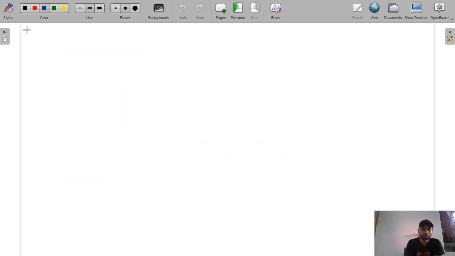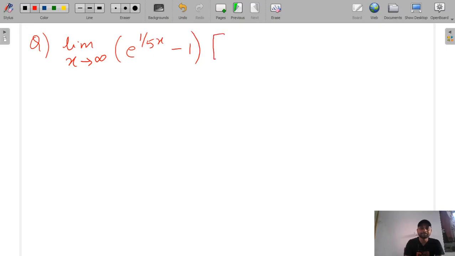Now we will solve one of the previous year GATE questions. This is a very good question. This question is really challenging. You need to solve it. Just try, and I will also give the solution. E raised to the power 1 by 5x minus 1, and 5x plus x by 5 sine 1 by x. How will you solve this question?